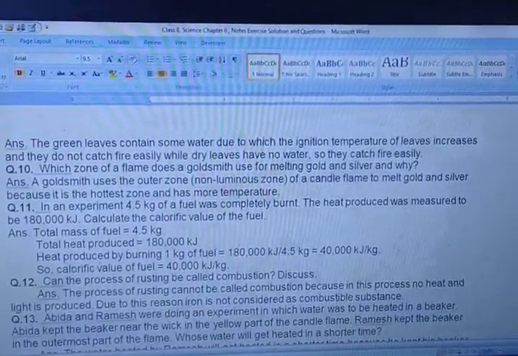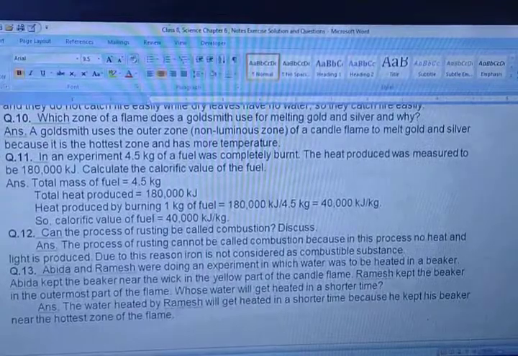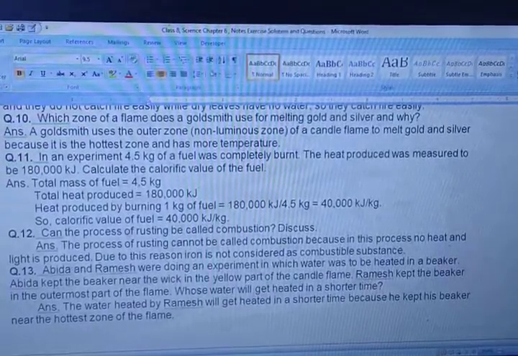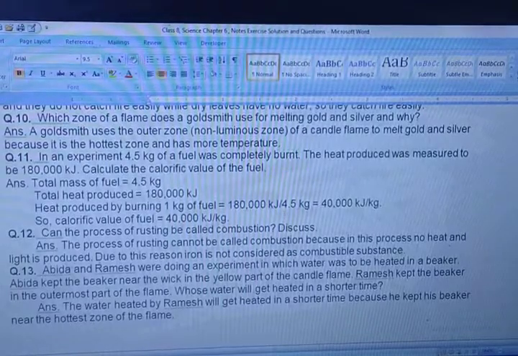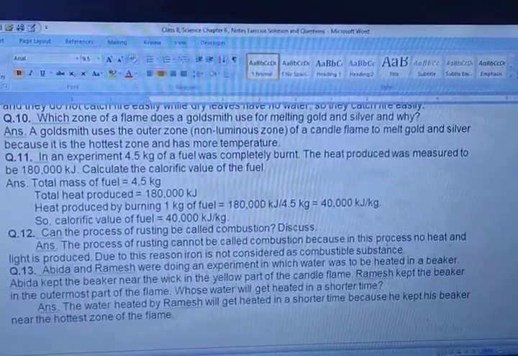Heat produced is 180,000, that is 1,80,000 kilojoule. Heat produced by burning 1 kg fuel is 1,80,000 kilojoule upon 4.5, that is 40,000 kilojoule per kg.